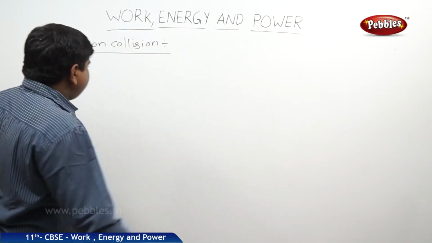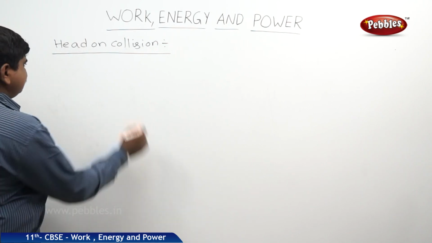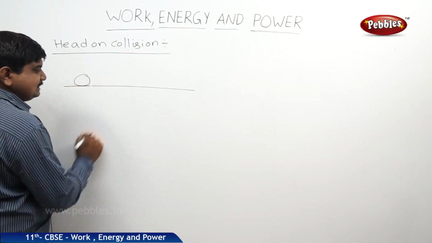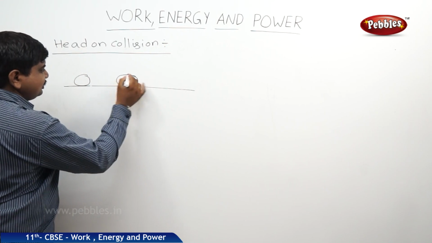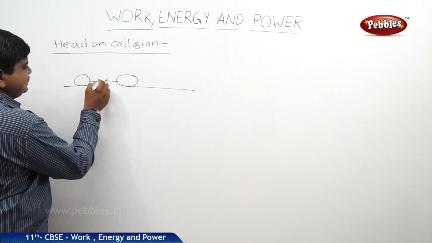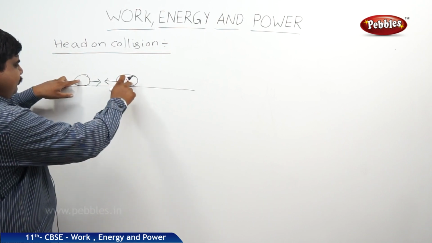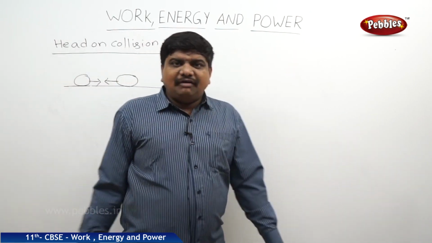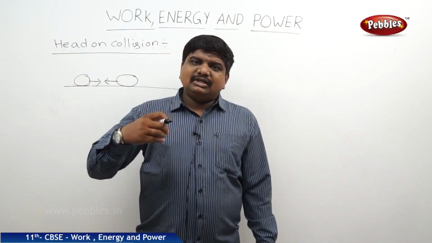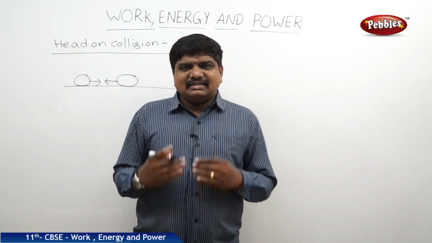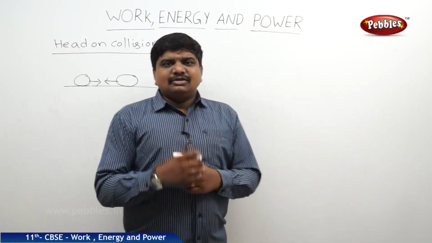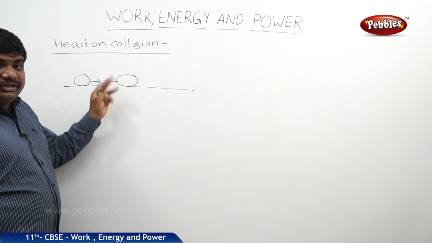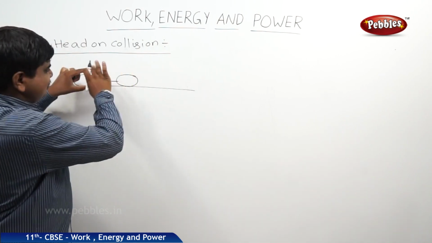So in head-on collision, it is a completely one-dimensional collision. This is the plane surface, two objects or two bodies are approaching each other with some velocities. So they are moving on the same plane. After collision, they will separate. After the separation also, they will move on the same plane in opposite directions. So in head-on collision, the motion of the bodies before collision and after collision is along the same path or in the same straight line.